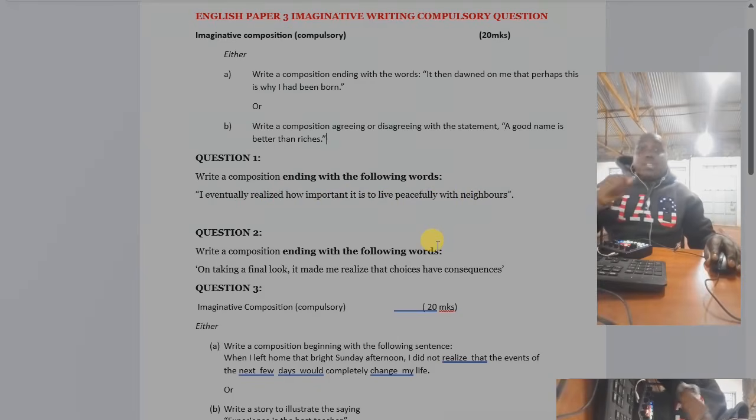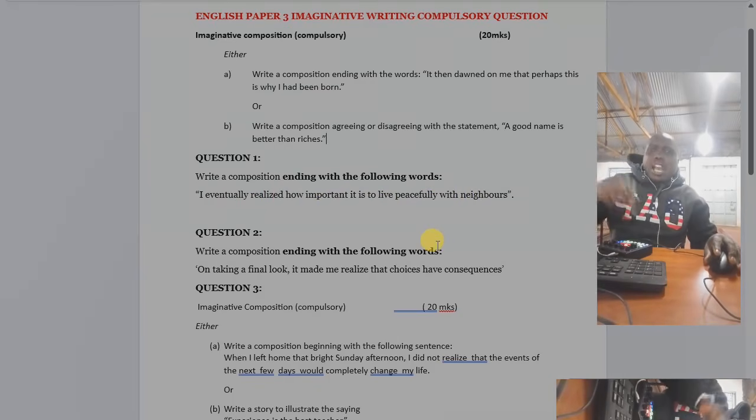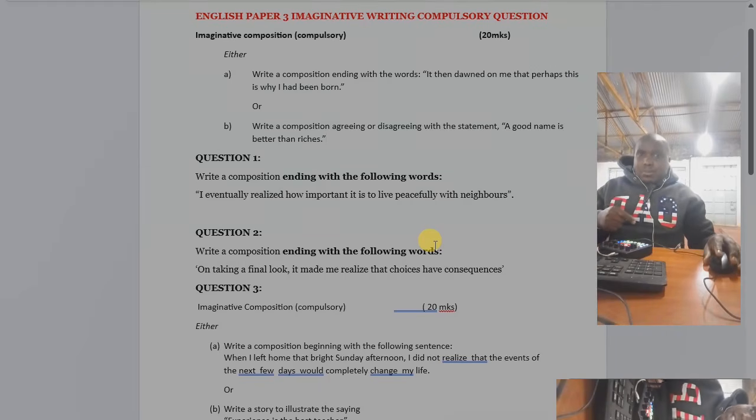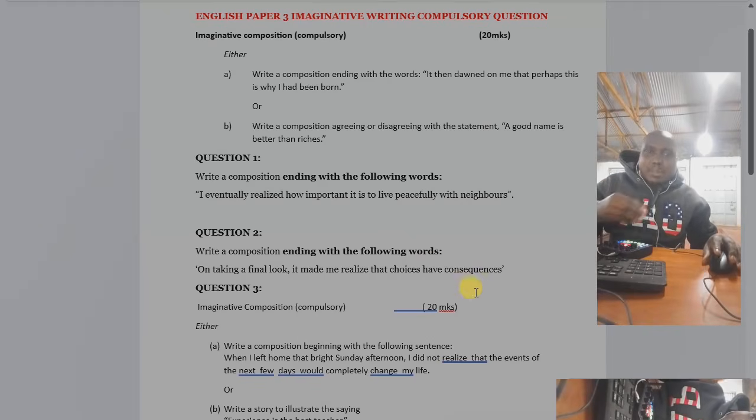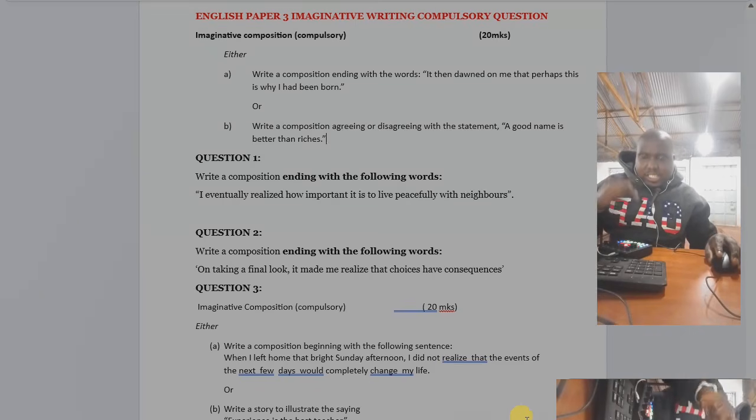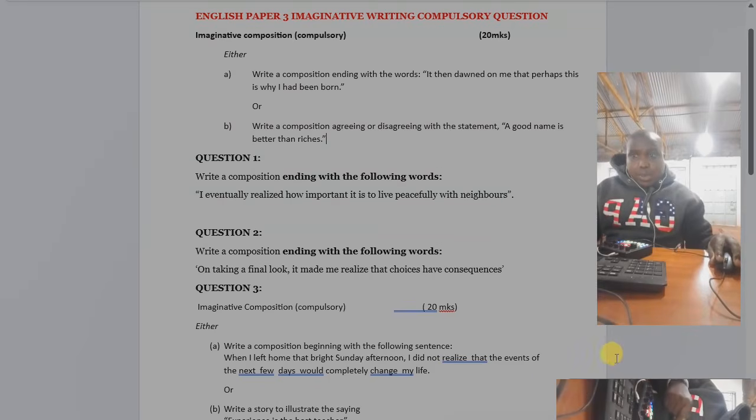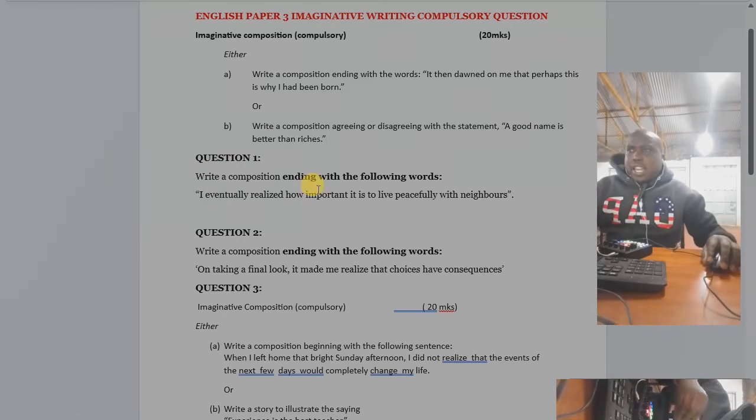You might be having a story, yes, but now putting it down, writing it in correct spellings and correct English, correct sentence structure, is a problem. If you have that problem, here is the solution. So that is the "ending with" question.